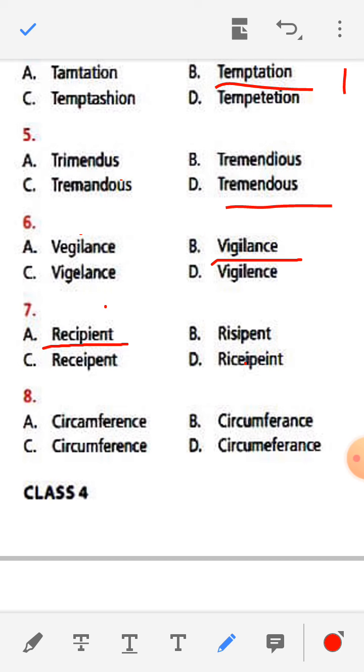See number 8. Circumference. CERCAMFERENCE, CIRCUMFERENCE, CIRCUMEFERANCE. Here in number 8 the correct spelling is C, circumference.